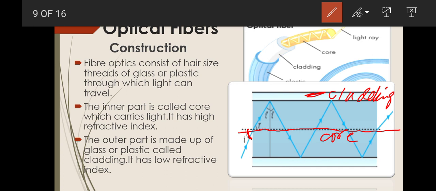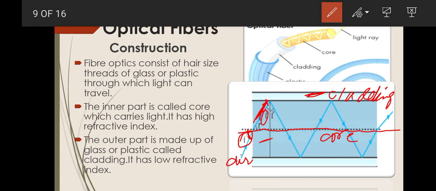This is not the angle of incidence which must be greater than critical angle, because refraction is taking place here. What is happening here? It is made to travel from air inside the core, so refraction is occurring there.